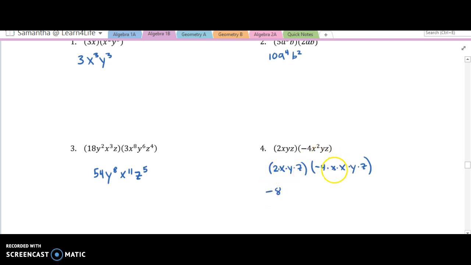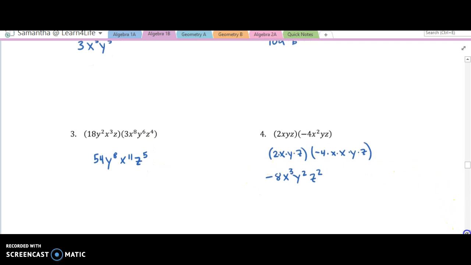And then we have 1, 2, 3 x's multiplying. X times x times x is x to the third. And then y times y is y squared. And then z times z is z squared. Right, so this is what I'm having you visualize just by thinking of what it looks like with the exponents. How many we have multiplying, but if you need to write it out this way, you definitely can.